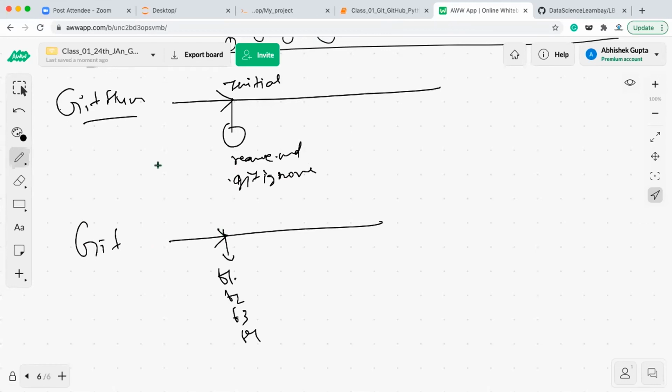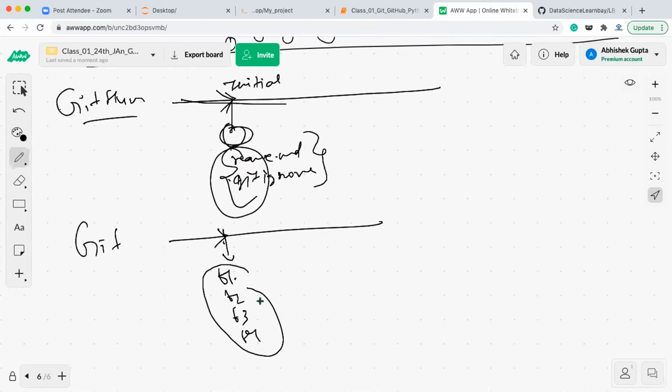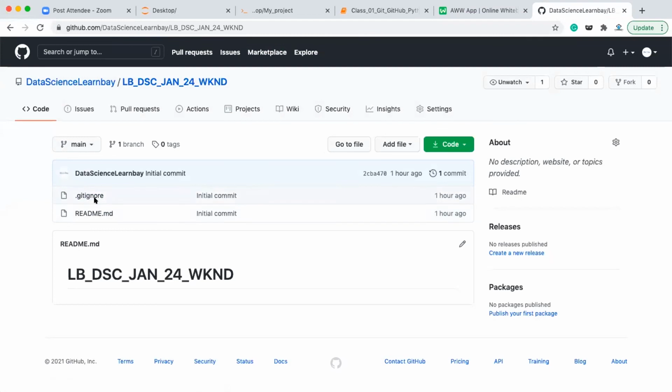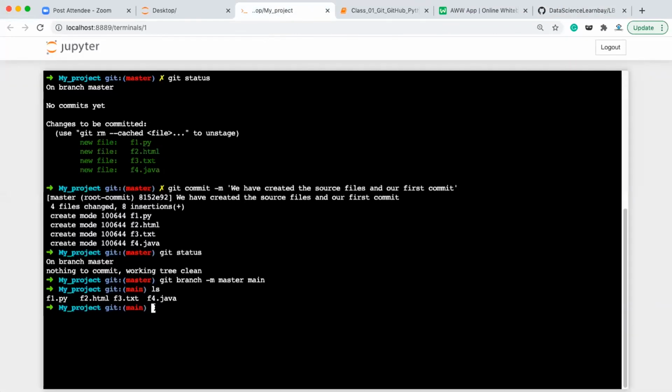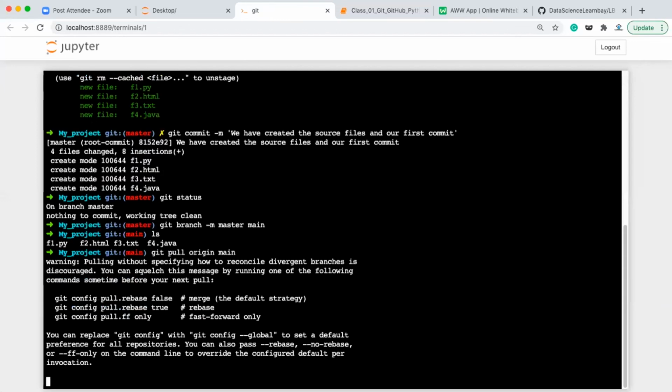So when you push this code, this branch will be merged with this branch, and only the changes which you have made here will be reflected there. All those other changes will be removed; those files will be removed. So what provision should we make so that we can keep the changes we did as the initial commit, and also these changes which we are doing? For that, we are going to pull all these changes from the cloud repository to my local system. So for doing that, we will be writing here git pull origin main. Okay.